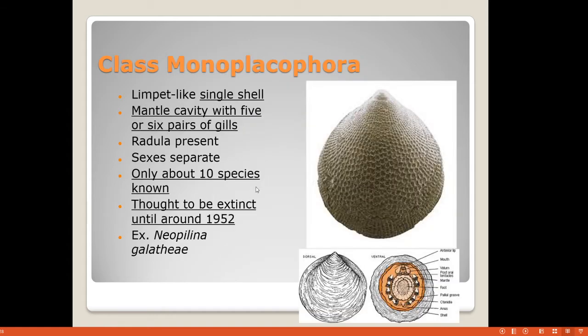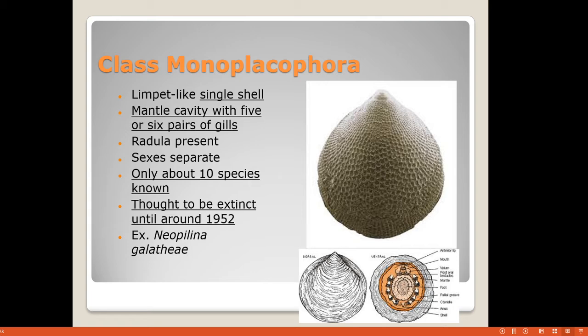Now we are going to see what classes come under the phylum Mollusca. The first is Monoplacophora, but recent taxonomists are saying that the animals which come under the class Monoplacophora are extinct. So there are no such organisms present in Monoplacophora. But some taxonomists also say that there are some organisms present in this class. So some taxonomists include Monoplacophora, some do not.